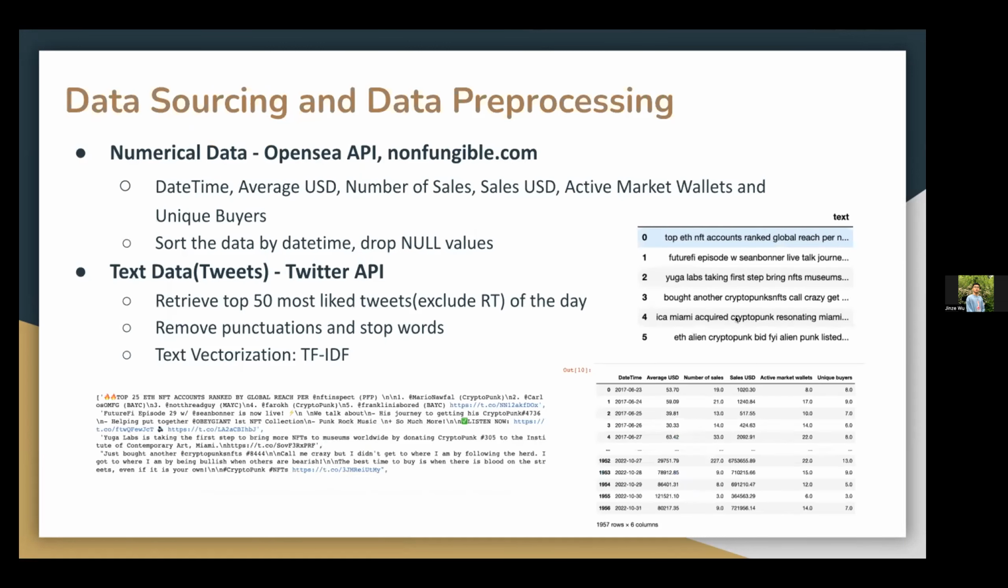And there are 2 data types in our project. One is numerical data, and we got the data from the OpenSea API and nonfungible.com, and we selected these variables as the features. Also we sort the data by datetime and check the rows with null values. And for the text data, we got the tweets from the Twitter API and did some pre-processing, data cleaning, and feature transformation.